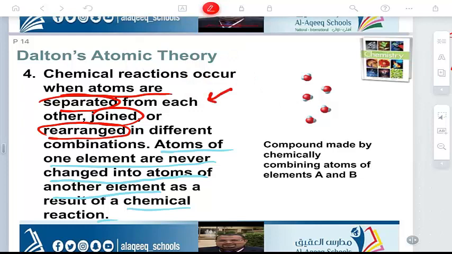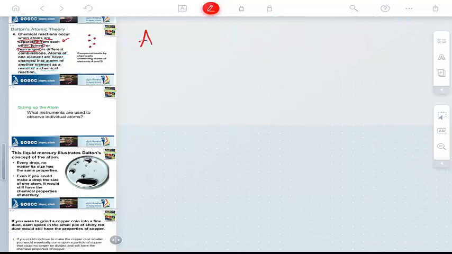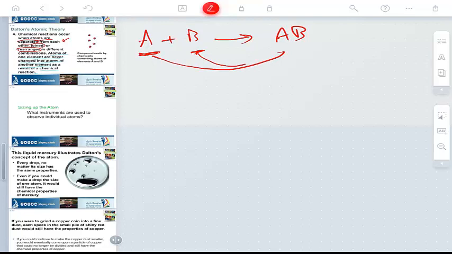When you have atoms in a reaction, look, if you have the reaction A plus B yields AB, this atom A and this atom B produce a compound which is AB. These are the reactants and these are the products. The products have the atoms of the reactants, the same, A and B.